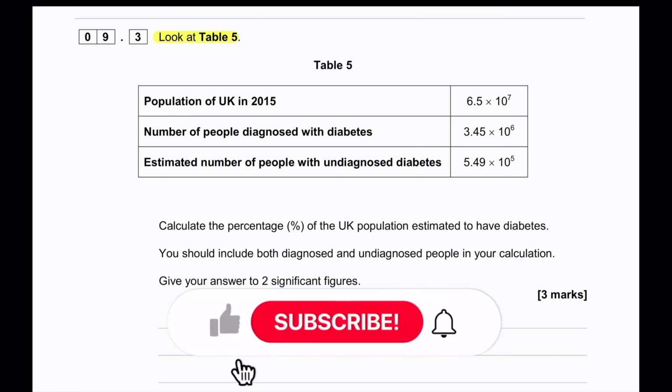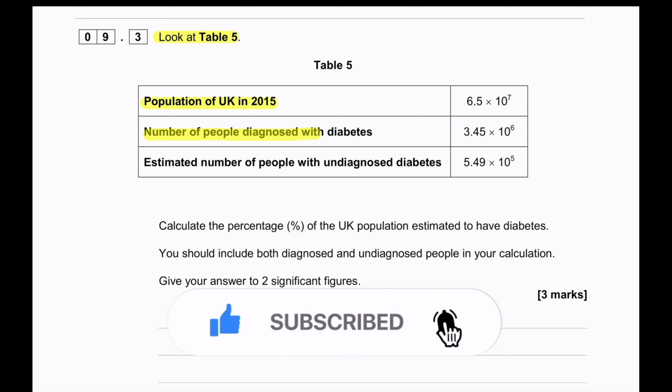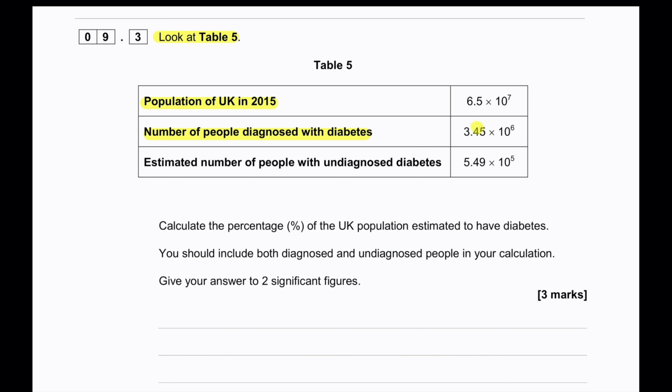Look at Table 5. Population of UK in 2015. Number of people diagnosed with diabetes. We can see 3.45 million people are diagnosed with diabetes. Estimated number of people with undiagnosed diabetes: 0.549 million. Calculate the percentage of the UK population estimated to have diabetes. You should include both diagnosed and undiagnosed people in your calculation.